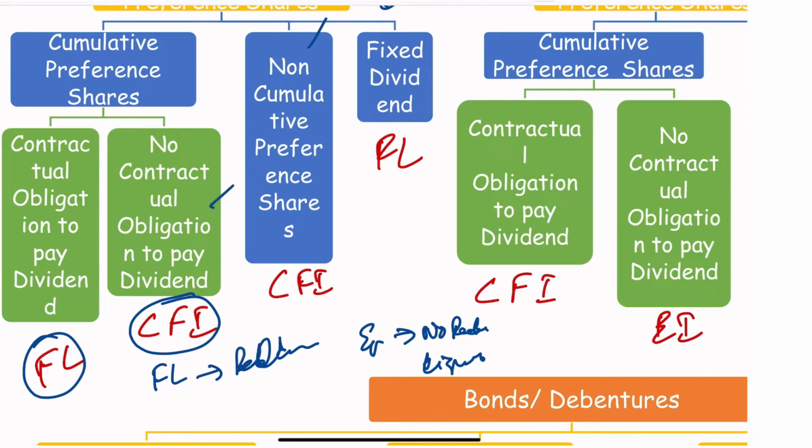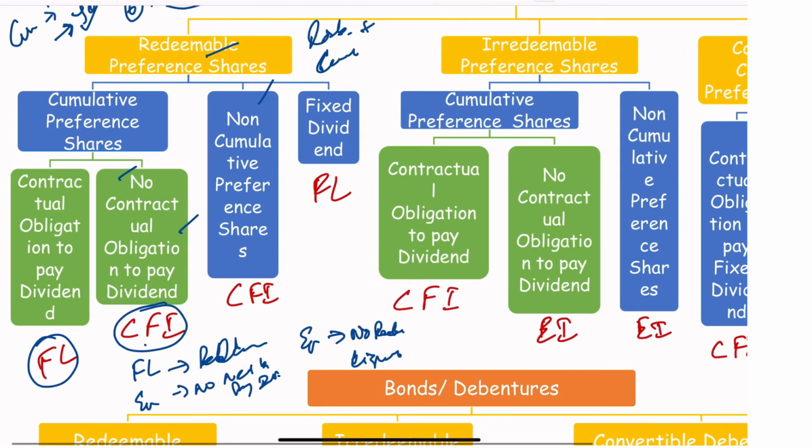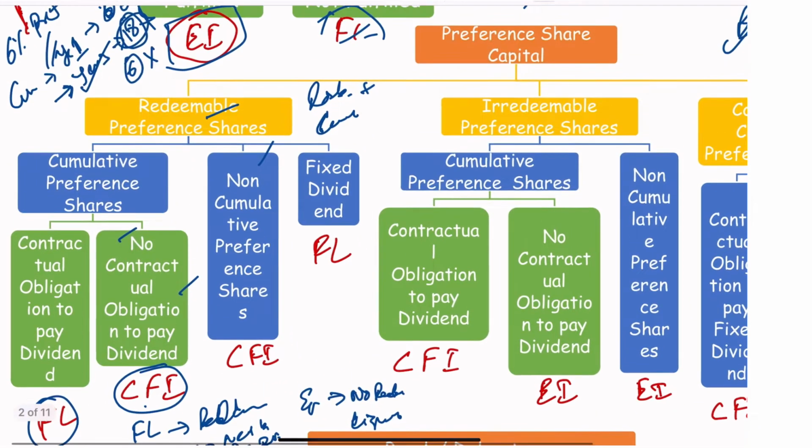However, in this case, there is financial liability redemption, but like an equity, there is no need to pay the interest. It is at the discretion of the company, there is no obligation. So it's a compound instrument, it has both the features. Same is the case with non-cumulative preference shares. The accumulation will not happen for the interest. It's redeemable plus non-cumulative, so it is a compound financial instrument.